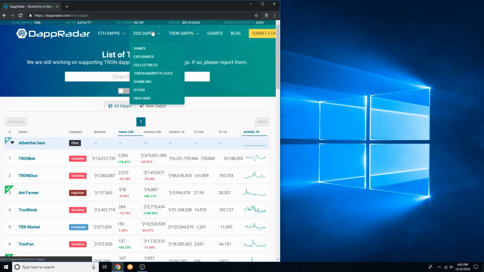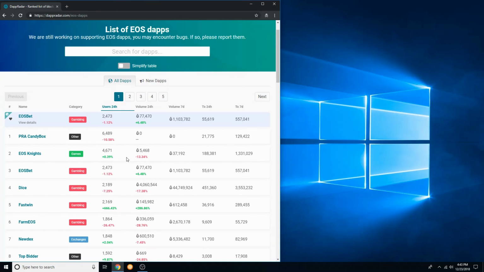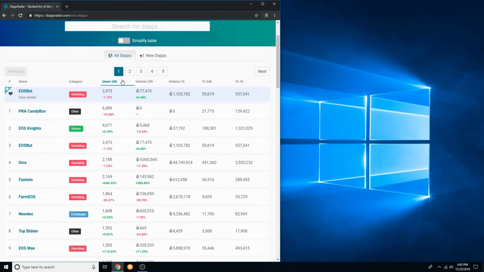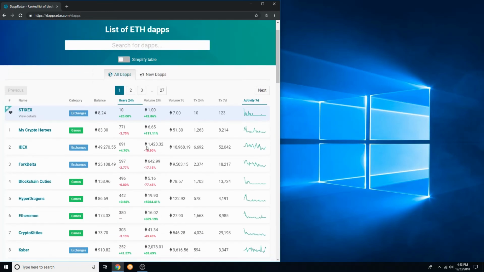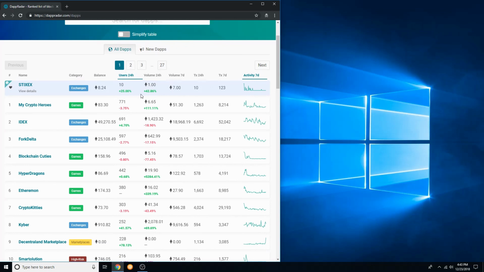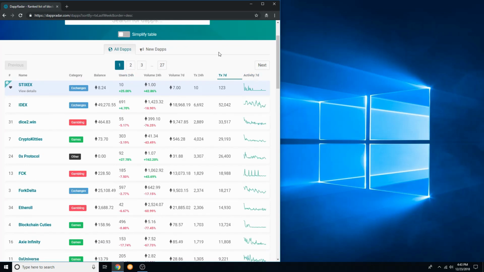As an overall platform right now, I believe that EOS is the strongest in terms of its user base, and having active users is very important for increasing adoption. And then Ethereum, although it's a bit lackluster in terms of users, 7-day volume, and the number of transactions, I personally think they do have a bright future ahead of them, and I think they're working on a lot of really strong projects, and we'll just see where the market goes and how there's actually some development in the future.